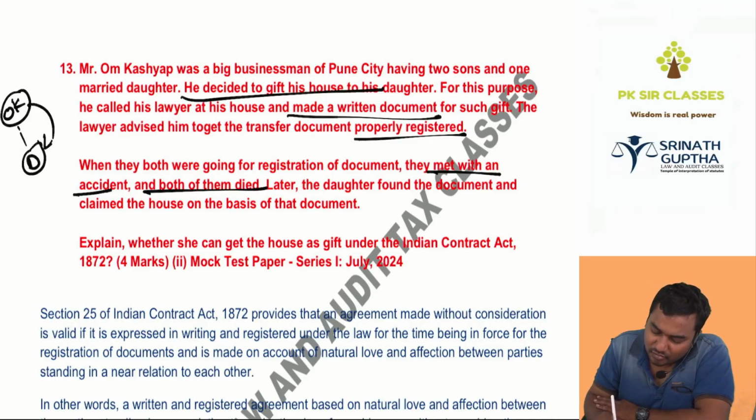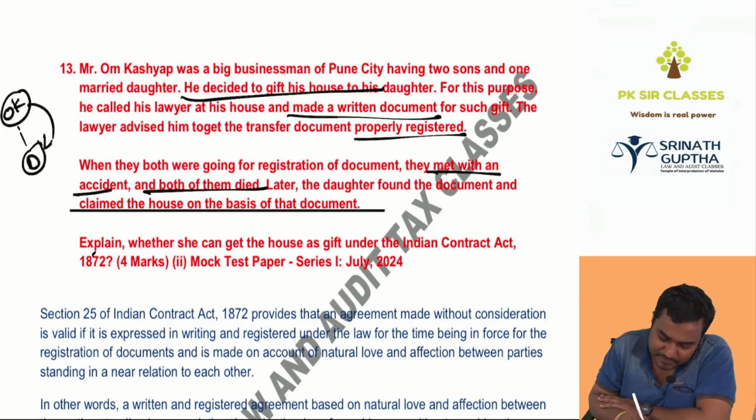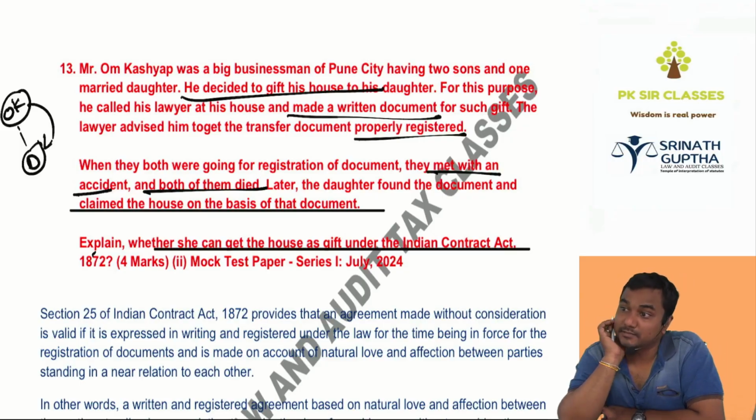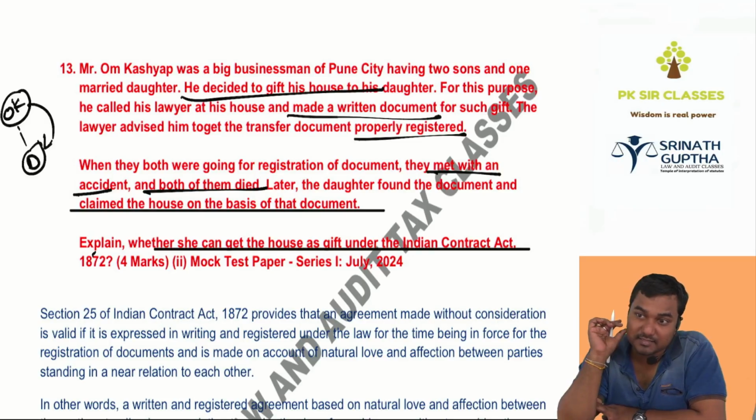Later, the daughter found the document and claimed the house on the basis of the written agreement. Explain whether she can get the house as a gift under the Indian Contract Act. Is the agreement written or not written? Written, in favor of the daughter. Will the daughter win the case?